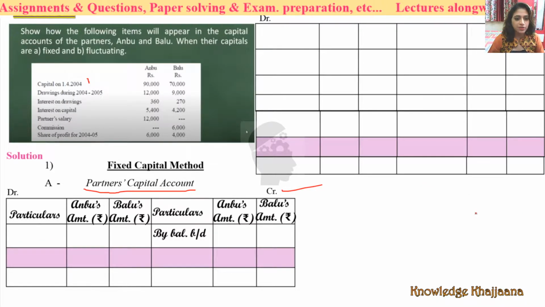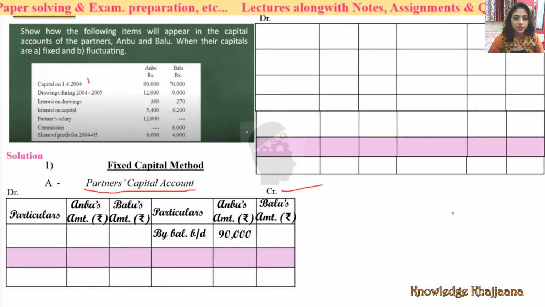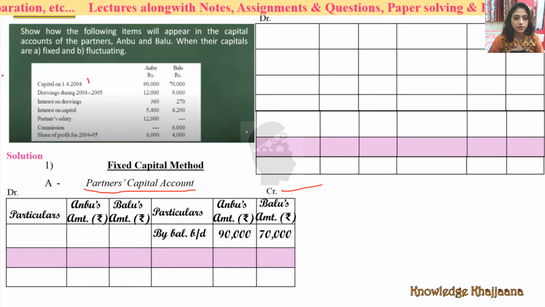See, by balance brought down 90,000 and 70,000. This is the first entry we completed. By balance brought down 90,000 and 70,000, right? Partners capital account, the capital balance we entered. What would be the second entry?